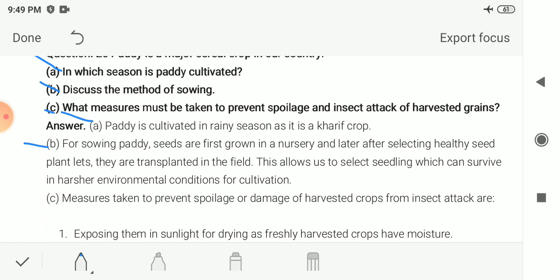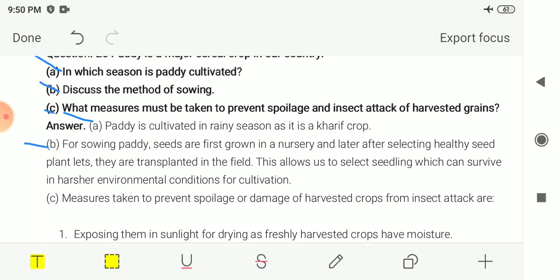This allows us to select seedlings which can survive in harsher environmental conditions for cultivation. So we can select the seedlings which will survive in a harsher, or rough, environment, in any environmental condition for the cultivation. So in the end we can get a better yield.